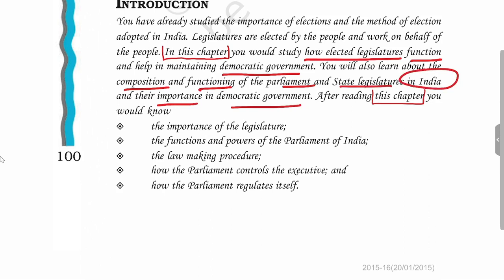Apart from this, after reading this chapter, you will be able to know the importance or functions of legislature, their role in the democracy, powers of the Parliament of India, law making procedure, how parliament controls the executive organ of the government, and how parliament will regulate itself. So in this chapter we will be dealing with all these aspects.